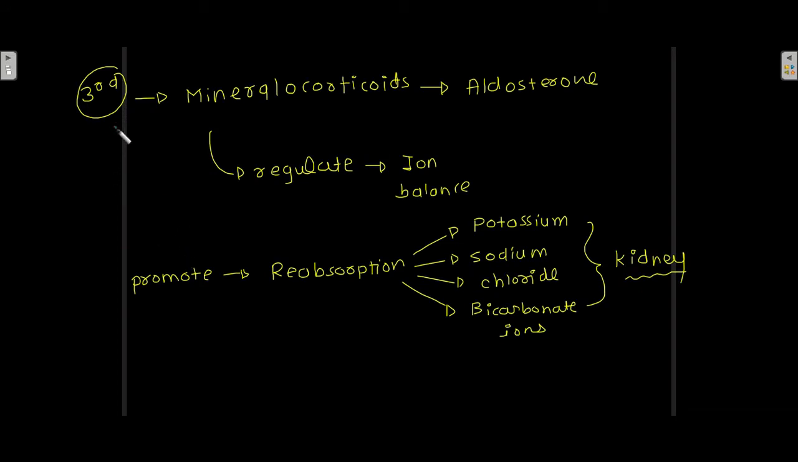The third class of steroid hormones is mineralocorticoids. The example of mineralocorticoids is aldosterone, and they regulate ion balance by promoting reabsorption of potassium, sodium, chloride, and bicarbonate ions in the kidney. So mineralocorticoids promote reabsorption of these ions in the kidney, and that is how they regulate the ion balance.